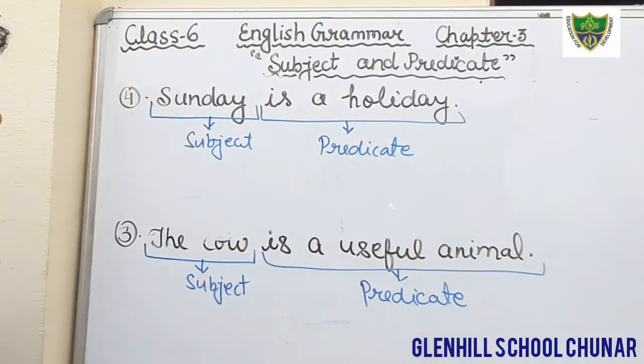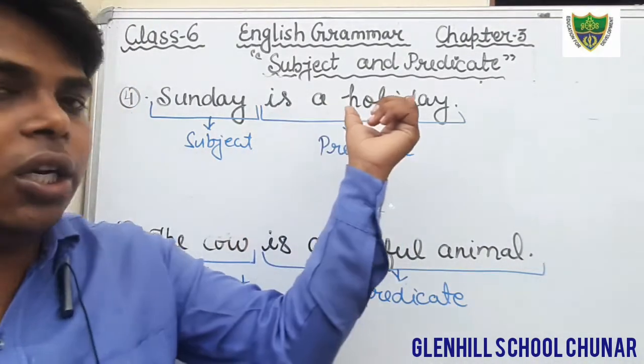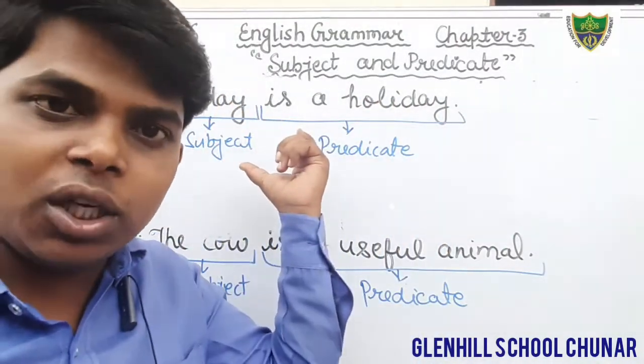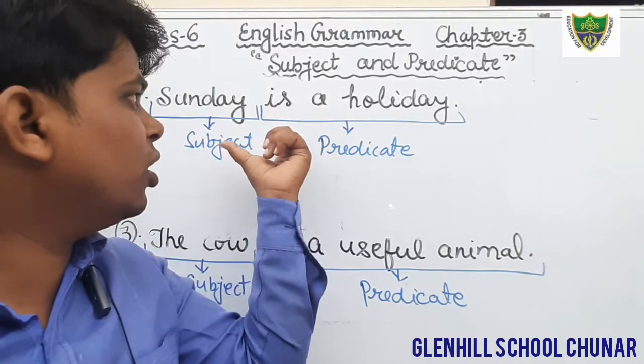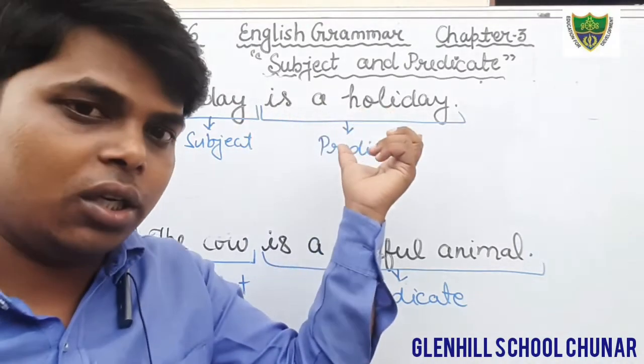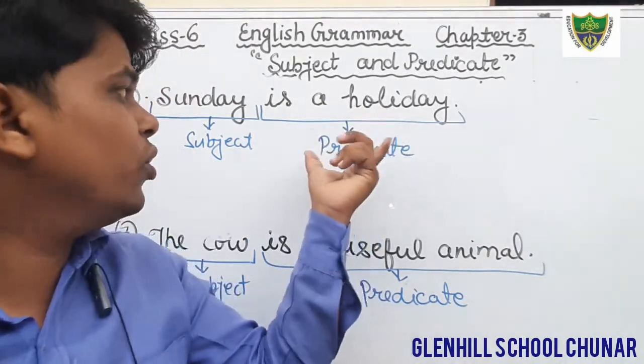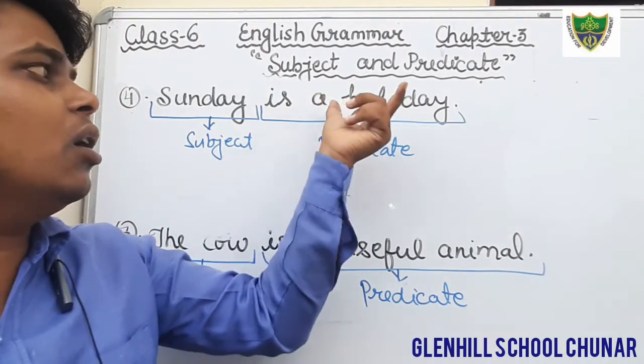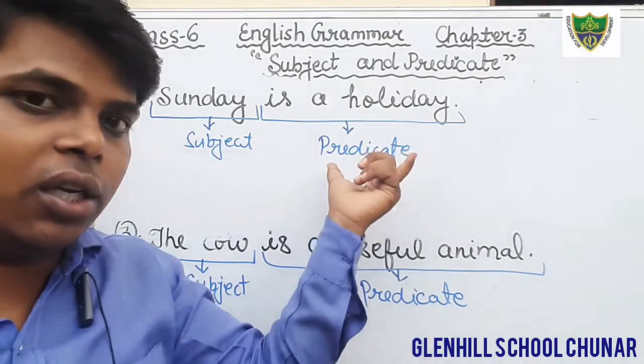Okay, students, just see in this question. Sunday is a holiday. In this sentence, the word Sunday is the subject, and we are talking about Sunday, that it is a holiday. So here the word Sunday is the subject and is a holiday is the predicate.